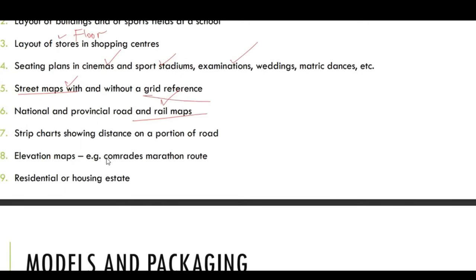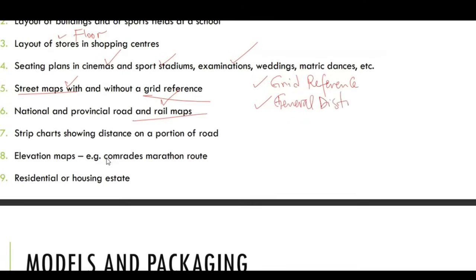We have what we call the grid reference. Terms that you have to remember in measurements: grid reference, you should remember that. Then we have what we call the general direction.